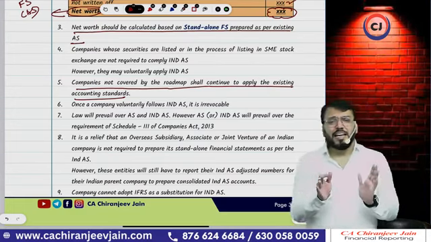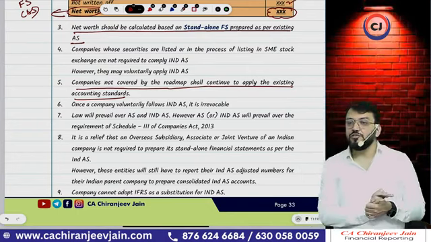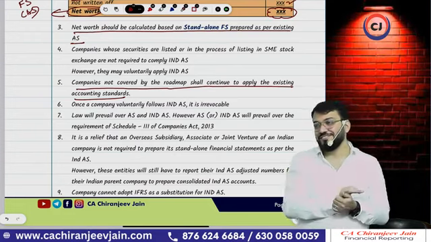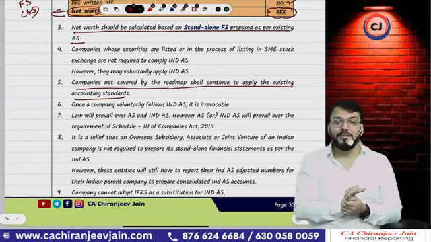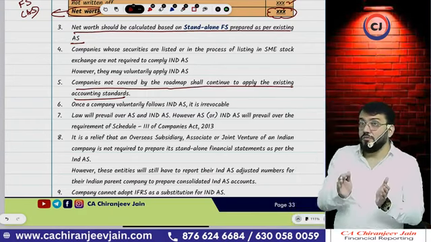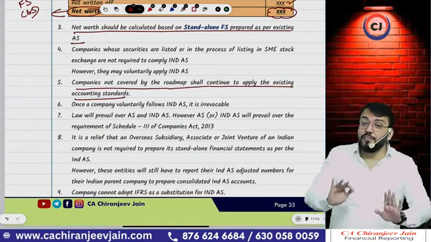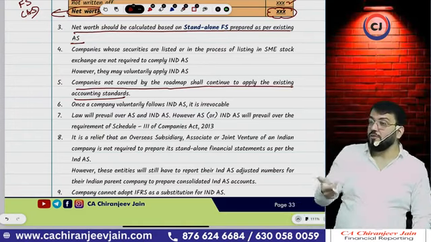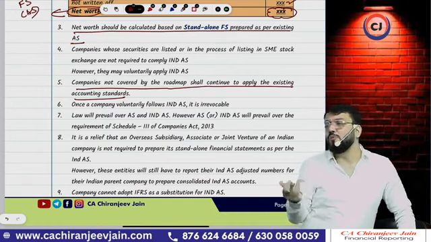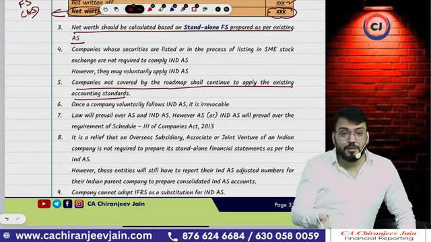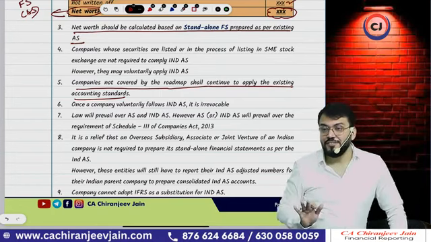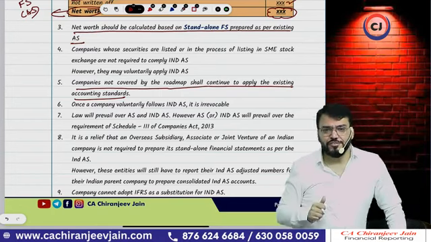Correct. Then one exception has been given. Any companies which are listed or in the process of listing on SME stock exchange, small and medium entities stock exchange. There are many SME stock exchanges. Now, SME stock exchange has not been defined in the rules, so you need to find out which are SME stock exchanges. There are many other stock exchanges which are not so popular. For example, in Hyderabad also there was some Hyderabad stock exchange. Now it has been destroyed. But that was one SME stock exchange.